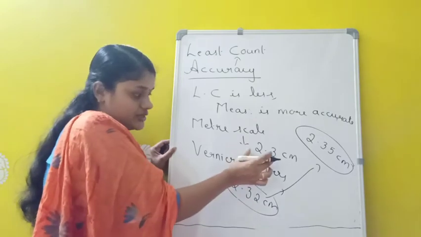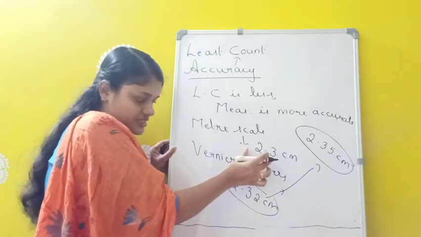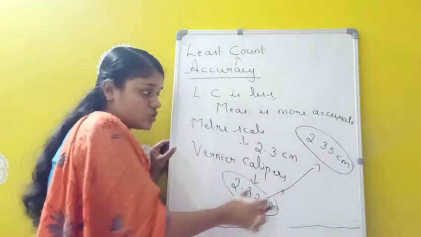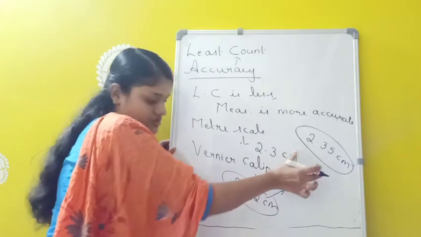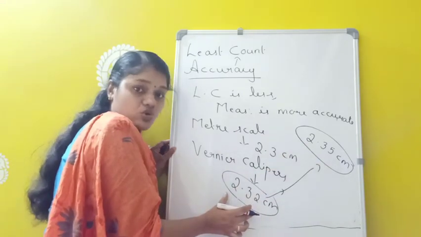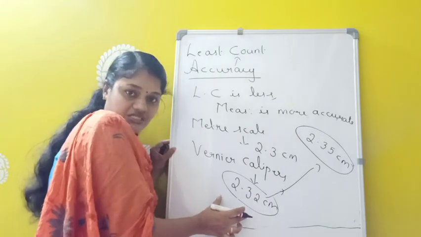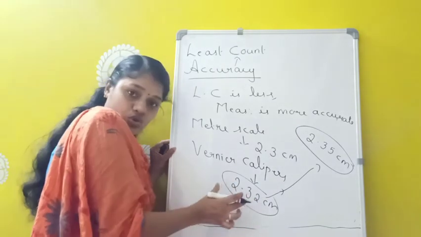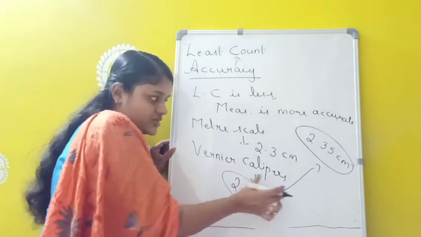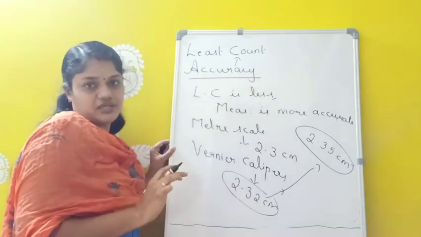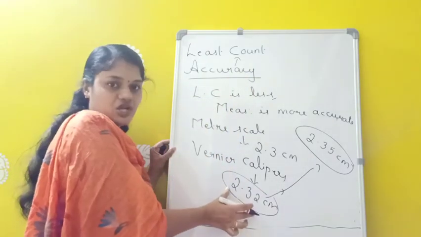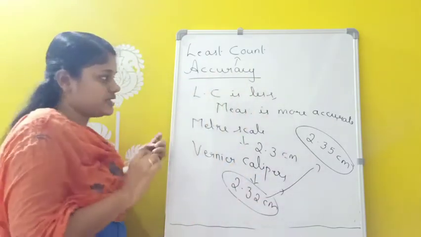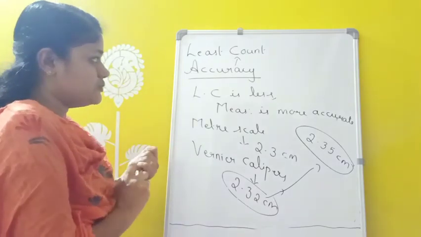Okay, so here compared to 2.3 centimeter, this 2.32 centimeter is more close to 2.35 centimeter. So that means 2.32 centimeter is more accurate. Okay, so this accuracy mainly depends on how close the measured value is to the true value. Okay, so next we can study about precision.